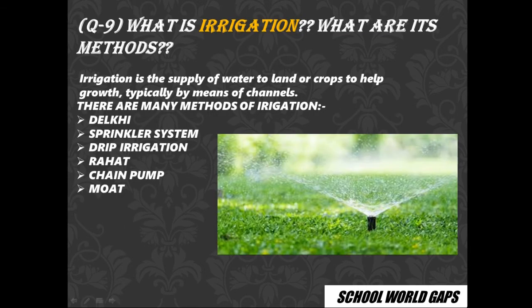Now question number 9, what is irrigation and what are its methods? Irrigation is the supply of water to land or crops to help growth, typically by means of channels. We can use ponds, wells, etc. as a source of water. And the methods include Dhenkli, sprinkler system, drip irrigation, Rahat, chain pump, moat, etc.